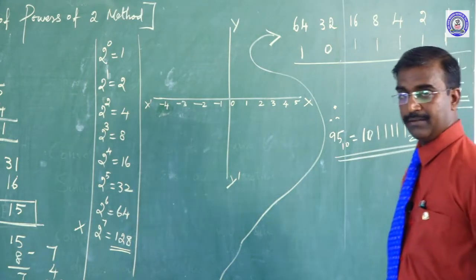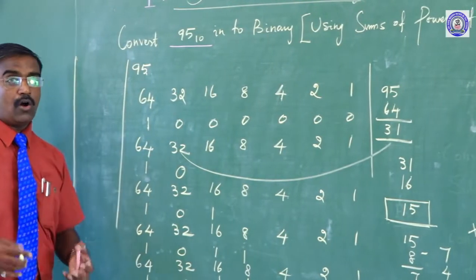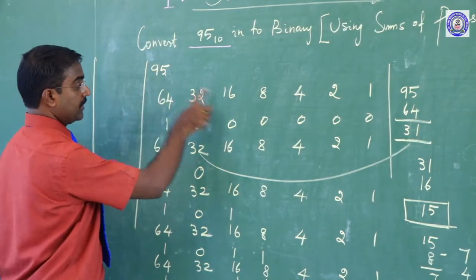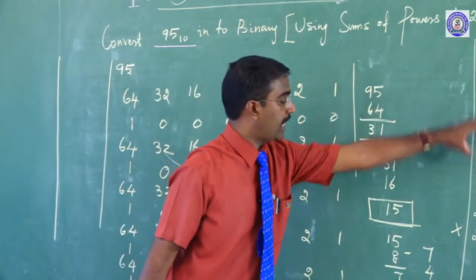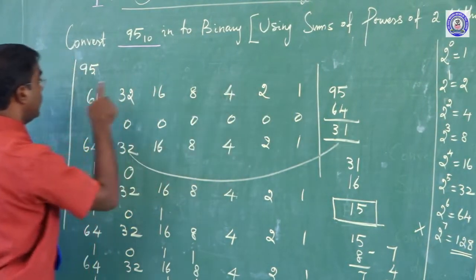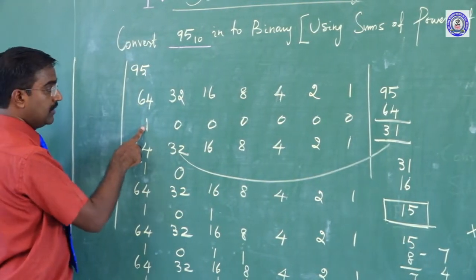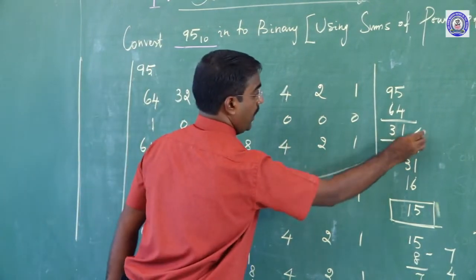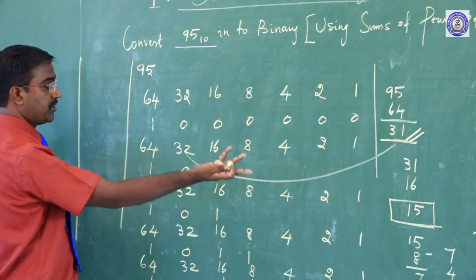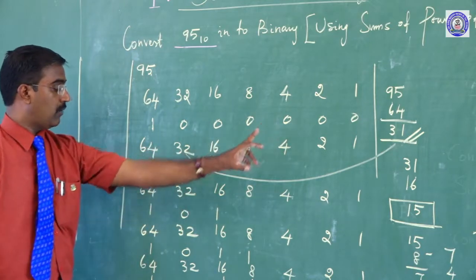This is the exact answer. Now a quick review, my dear children. Think about how we do this sum step by step. Steps are very important. Here 95 is processed by the method of the binary system: 64, 32, 16, 8, 4, 2, 1. In 95, how many 64s are there? Only 1. So the remaining is 31. Here 32, how many 32s in 31? Not possible, that's why 0. Next, how many 16s in 31? 1.